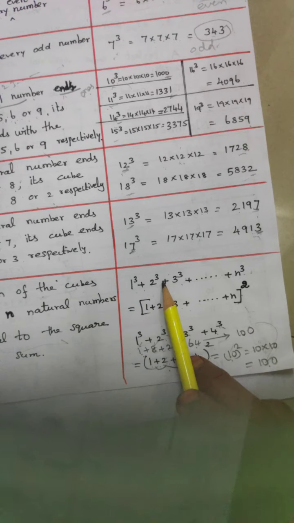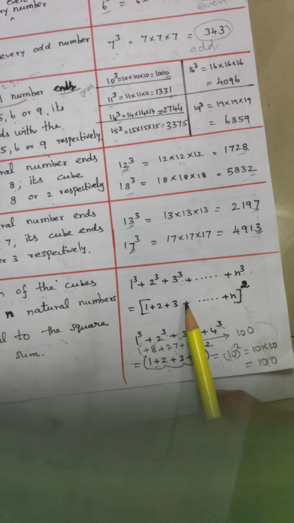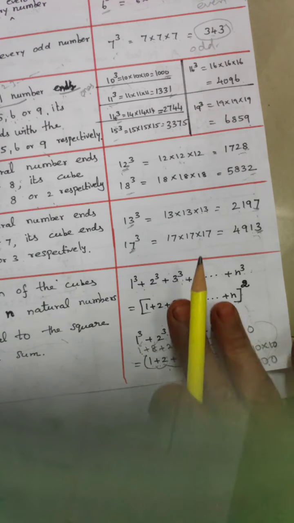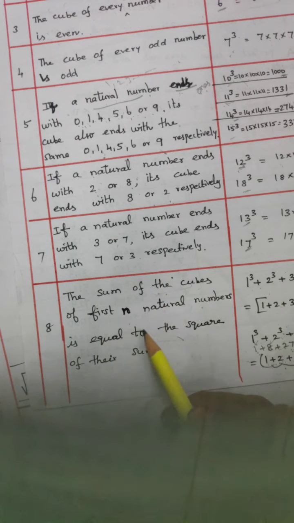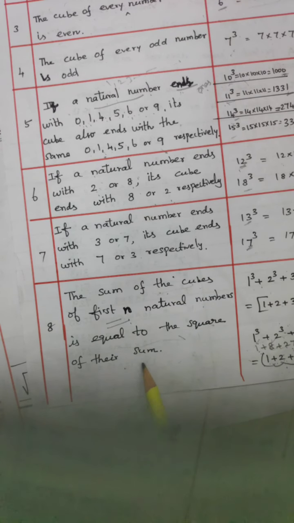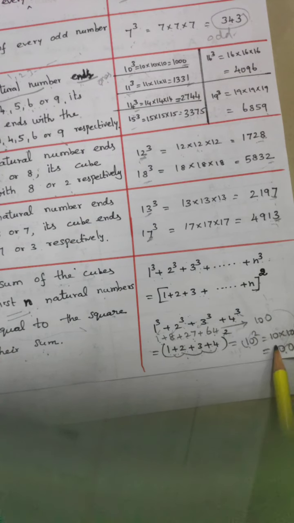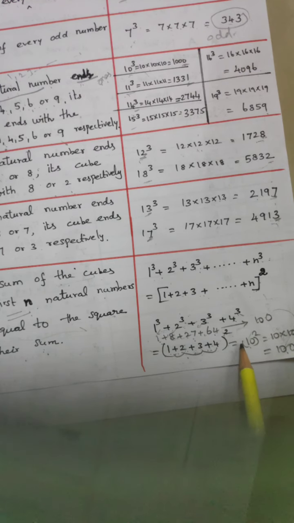Now 1 cube plus 2 cube plus 3 cube, and so on. Whatever numbers there are, we change the cube into power 2. So the sum of the cubes of the first n natural numbers is equal to the square of the sum. Whatever numbers you select, add those numbers and multiply the sum by itself two times, and you get the same answer as adding the cubes of the numbers.